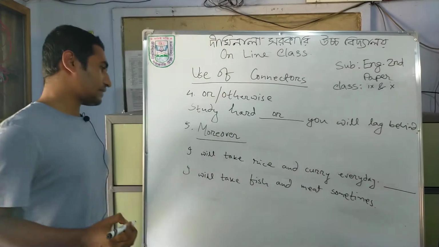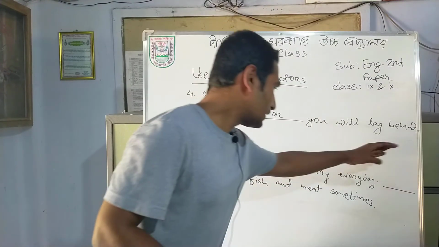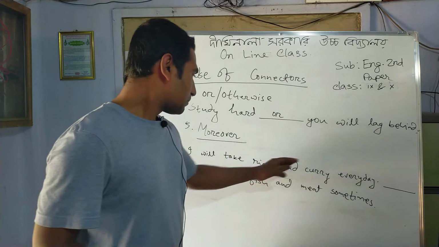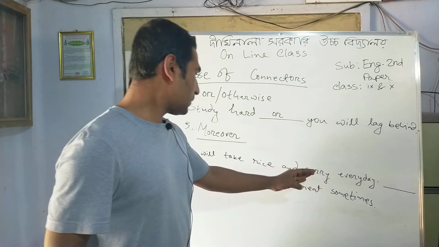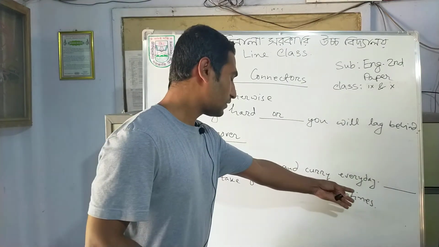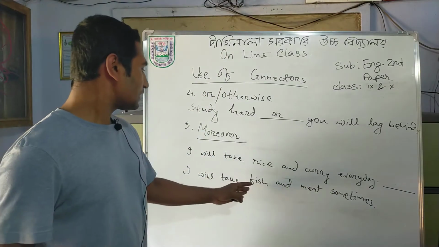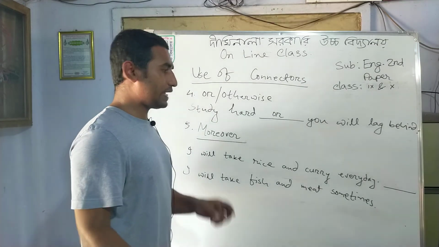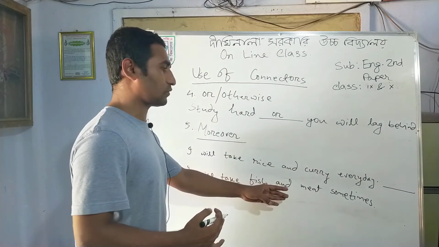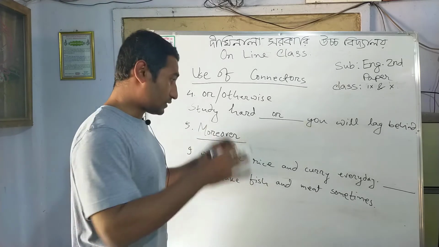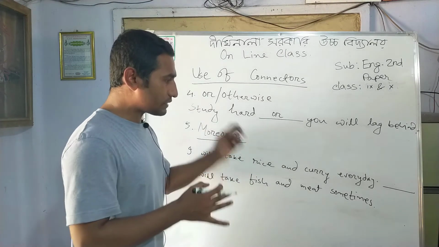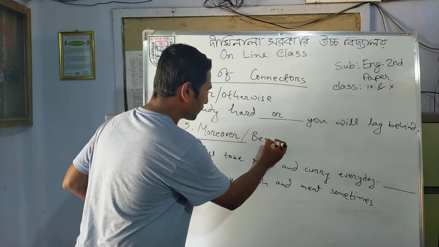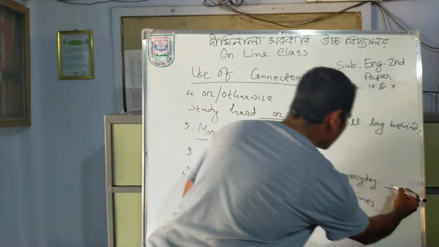Okay, see the sentence, in the first of this sentence there should be a connector. আমি প্রতিদিন তরকারি এবং ভাত খাবো, আমি মাঝে মাঝে মাছ মাংসও খাবো এছাড়াও. So this এছাড়াও means moreover or besides. So you can use here moreover or besides.